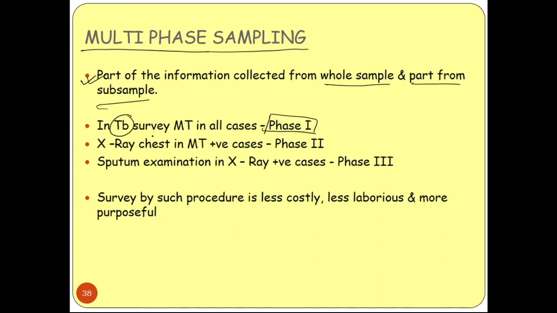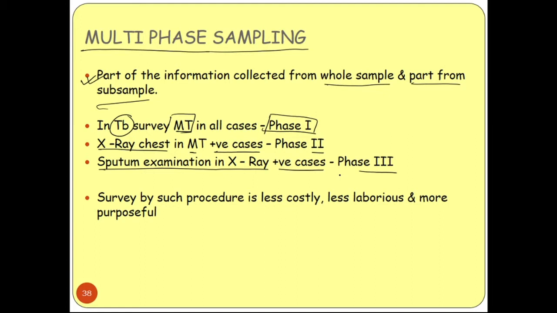Suppose this is a TB survey, and this is an MT survey, and we do an X-ray chest in MT plus, these are the positive cases. Okay, in phase 2 we are getting the positive values, the positive X-ray reports, and then sputum examinations. These are the positive cases. So that means this is actually the medical survey.